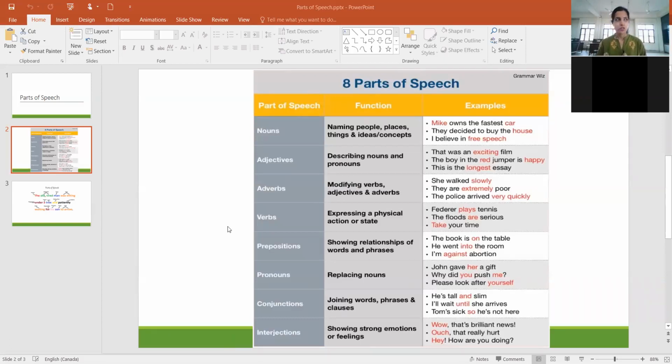All right, so for the rest of the students, let's get back to the class. We were talking about verbs. Verbs are very simple, the action words. Then we have prepositions, which are basically the words used to show relationships between various phrases in a sentence, or between two objects. If you notice here, the book is on the table. Book and table, how are they related? That is made clear by the word on. Then we have, he went into the room.